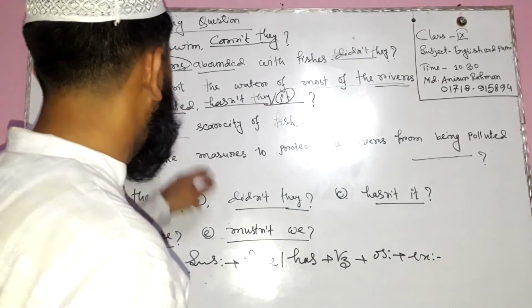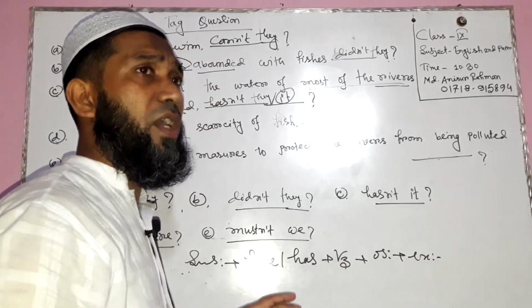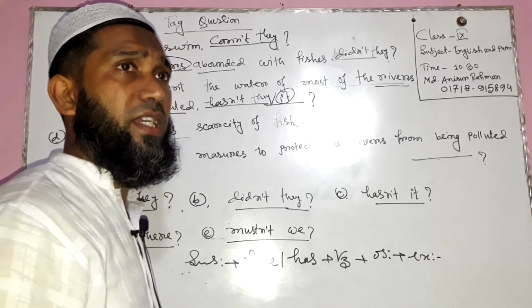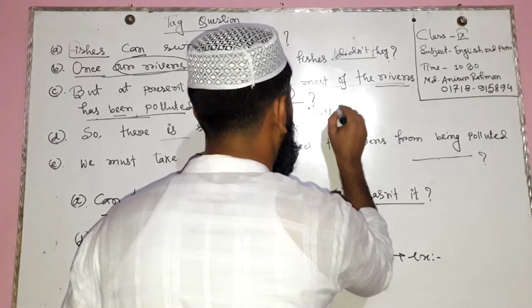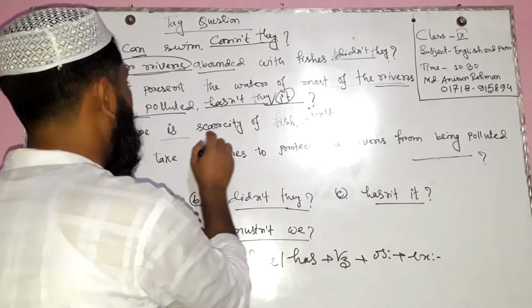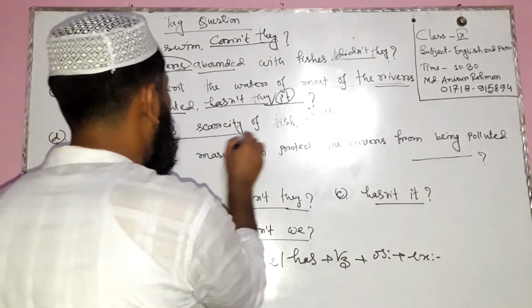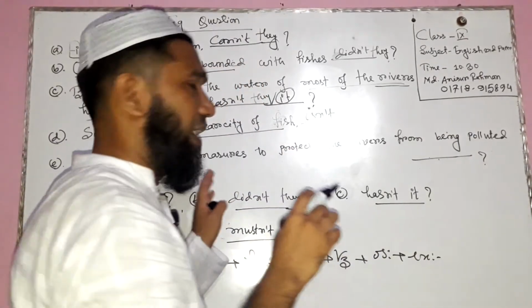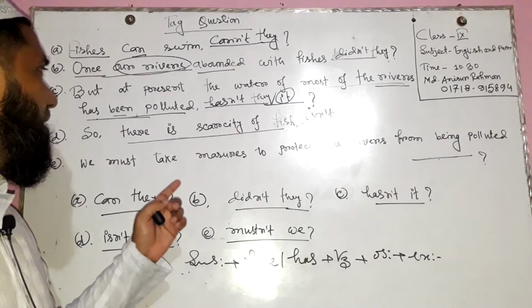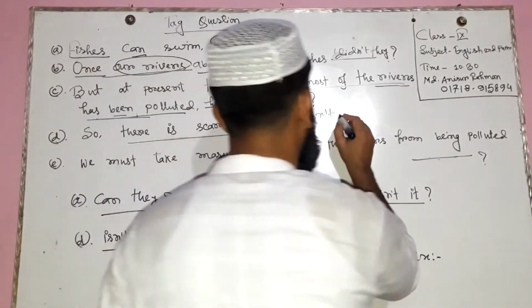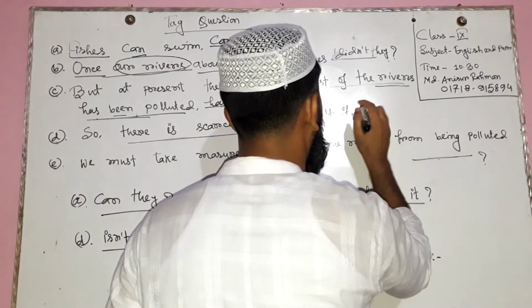So this sentence is affirmative, so in this sentence we have to use, of course, a negative tag. In this case we use "isn't," and so, there is a scarcity of fishes. It is a statement. The statement is the subject in this sentence. If you use "isn't it," also correct, no problem at all.